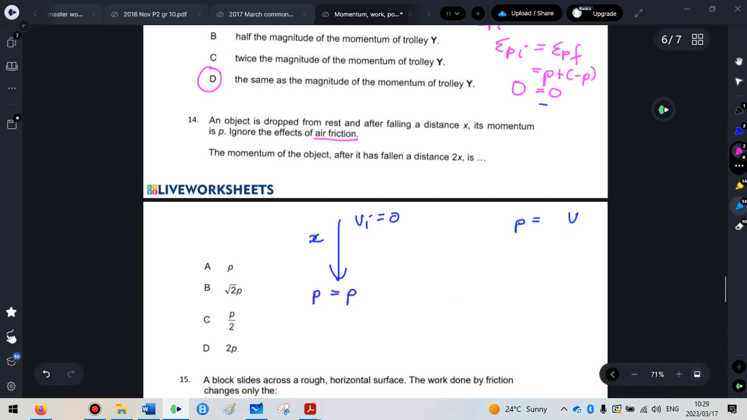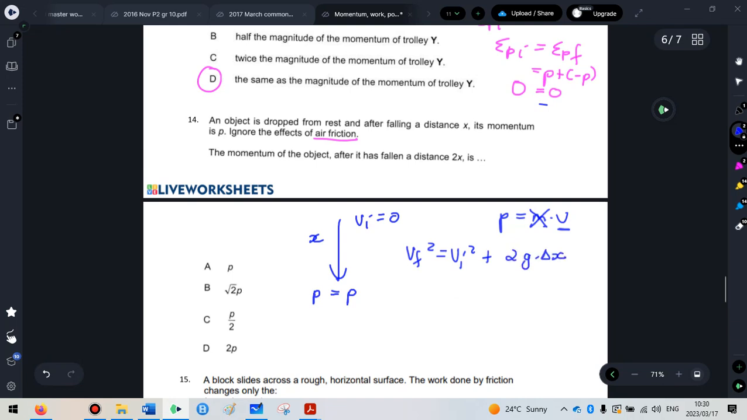Okay, momentum is, first of all, p is equal to m times v. So the mass of the object is not changing, whether it falls a distance x or 2x, so we're not going to worry about that. So it must be the velocity that we need to look at. So we're going to try and see how the velocity gets affected if an object falls a distance 2x instead of x. So we've got a formula that's got velocity and distance in. So we've got v final squared is equal to v initial squared plus 2g delta x.